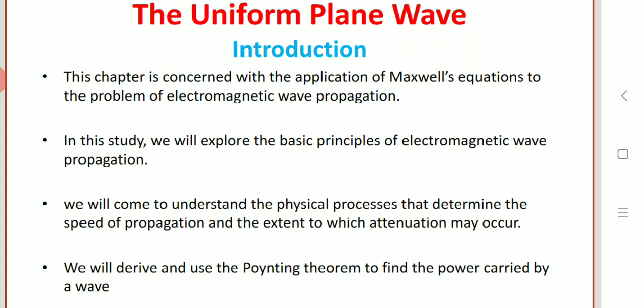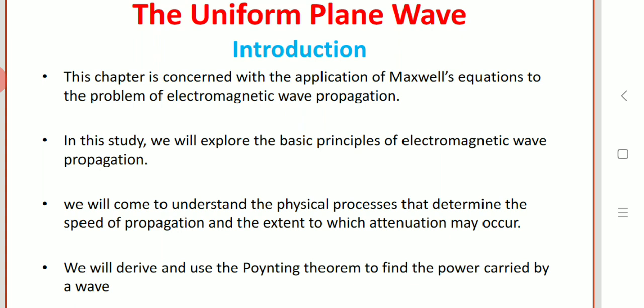Basically, waves radiated from the source have a spherical wavefront. But at large distances from a source, the spherical waves become practically plane waves. Hence we can say that plane waves are nothing but uniform plane waves. So in general, a wave is a function of time and space, right?